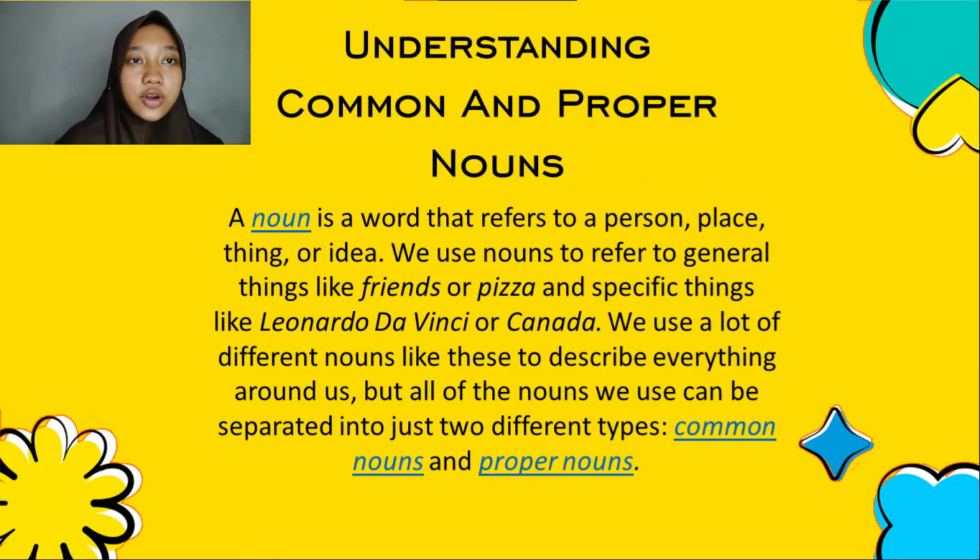Understanding common and proper nouns. A noun is a word that refers to a person, place, thing, or idea. We use nouns to refer to general things like friend or pizza and specific things like Ronaldo, Da Vinci, or Canada. We use a lot of different nouns like this to describe everything around us, but all of the nouns we use can be separated into just two different types. The first is common nouns and the second is proper nouns.